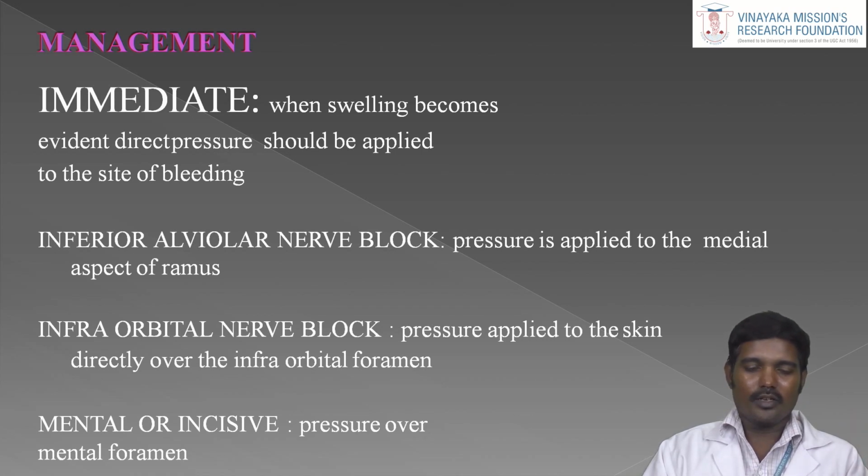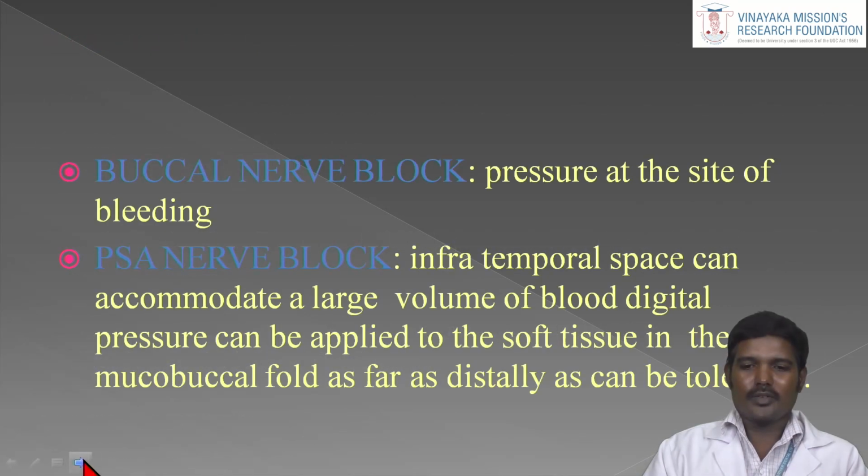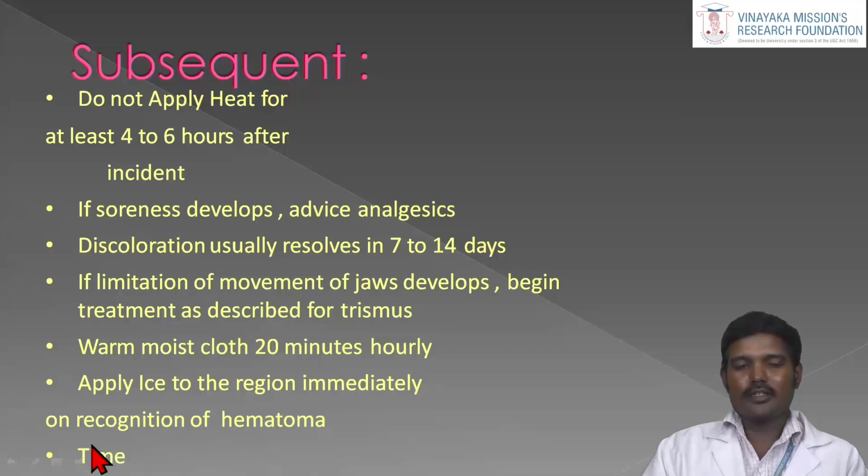For a mental or incisive nerve block, we can apply pressure in the mental foramen region. For a buccal nerve block, apply pressure at the site of the bleeding, where the long buccal nerve is. For the PSA, posterior superior alveolar nerve block, the infratemporal space can accumulate a large volume of blood, so a big swelling comes. Digital pressure is applied on the soft tissue in the mucobuccal fold, directly as a tolerator. We give direct pressure in the mucobuccal fold region. These are the things we do immediately.